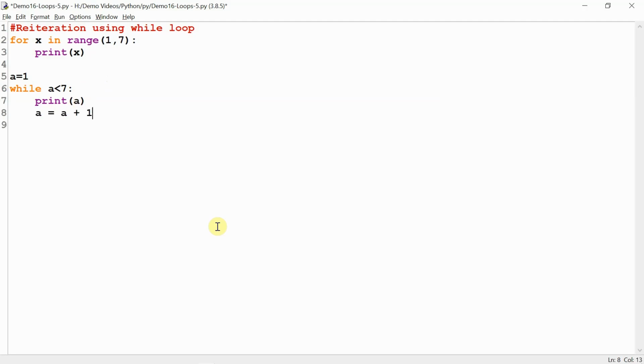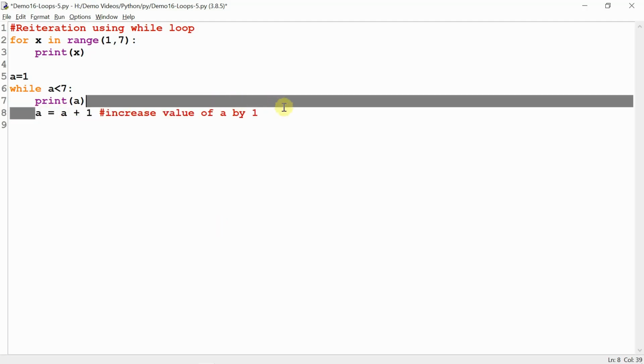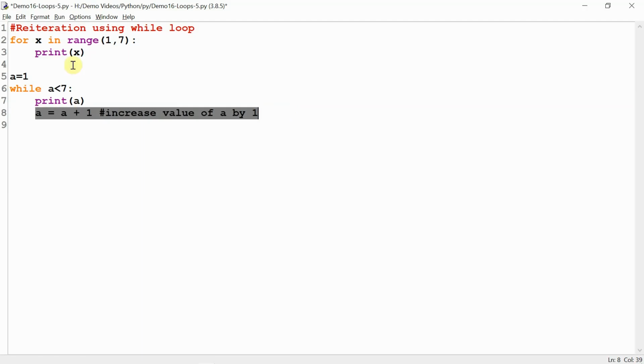So these two lines, 7 and 8, are part of while loop. As a is incremented from 1 to 2, the program control goes back to line 6. 2 is less than 7, so 2 is displayed. a = a + 1, so 3. Program control goes back to line number 6. 3 less than 7, true. Line number 7, 3 is displayed, and so on till a becomes 7.